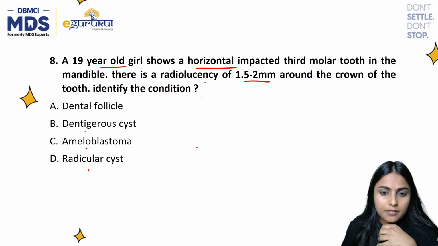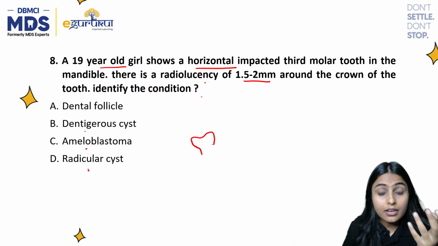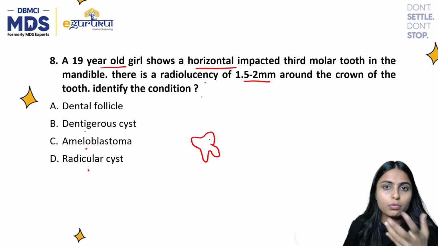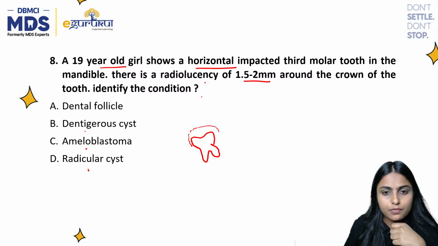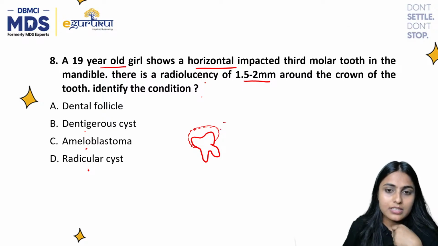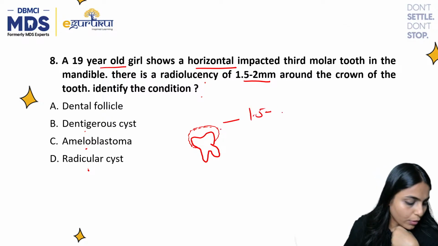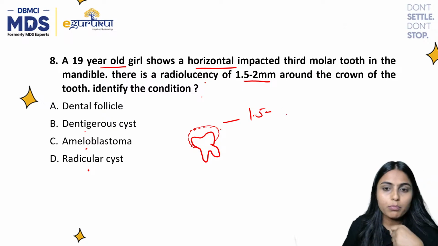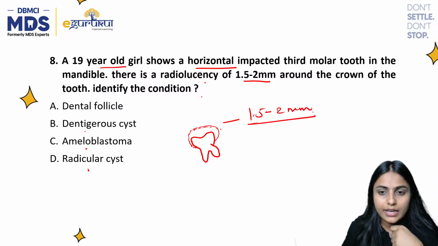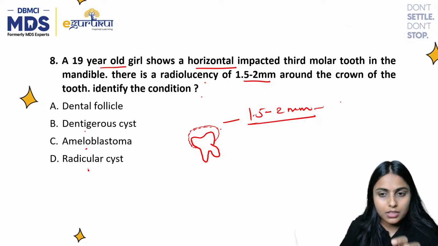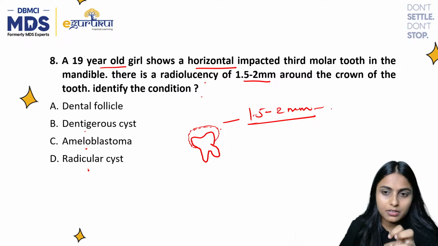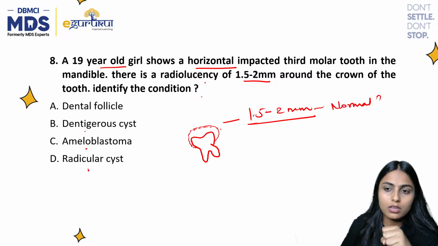So, dental follicle. If you have an impacted or erupting tooth, and around that we have the follicle, the radiolucency they are telling is of 1.5 to 2 mm. When you are given a radiolucency of this diameter, it is basically a normal follicle.